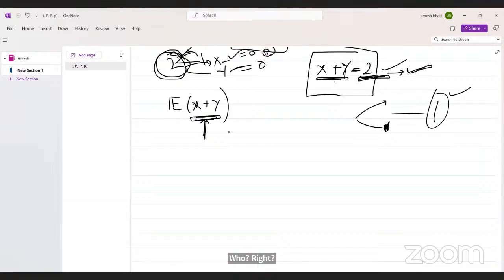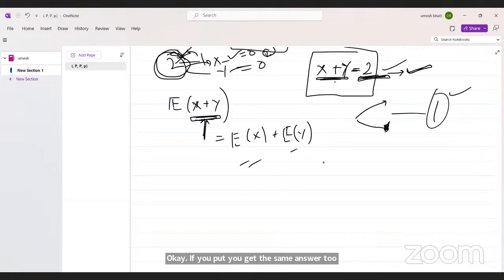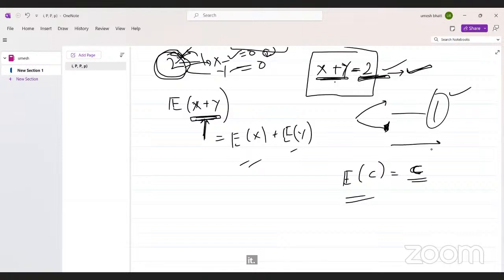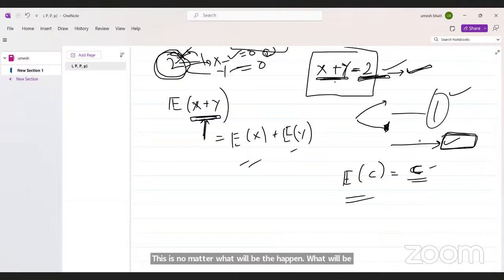And you can check this by the formula expectation of x plus expectation of y. If you put the values, you get the same answer too. So always remember that the expectation of a constant is always that constant, where C is a constant. Because if you always get this C in losing and winning, no matter what the result is, your expected payoff is always C.